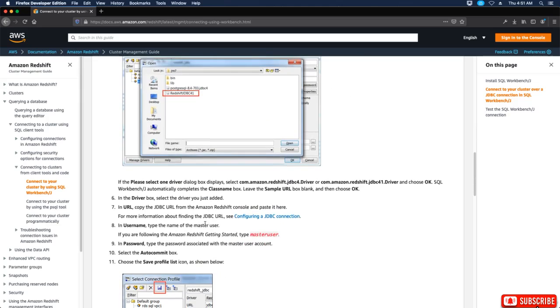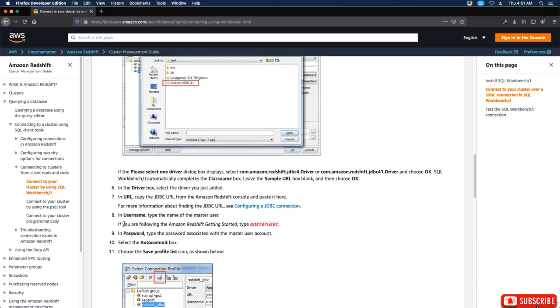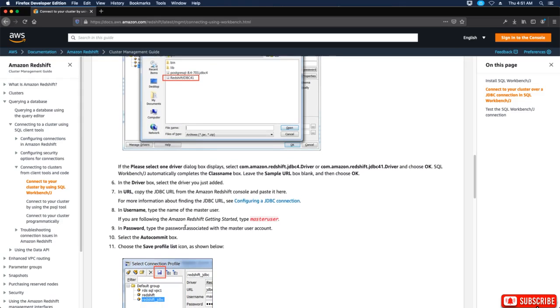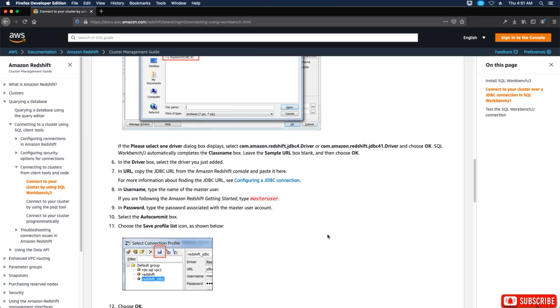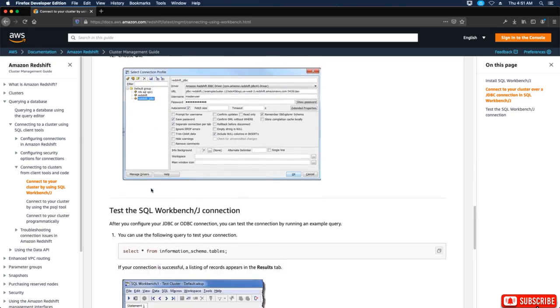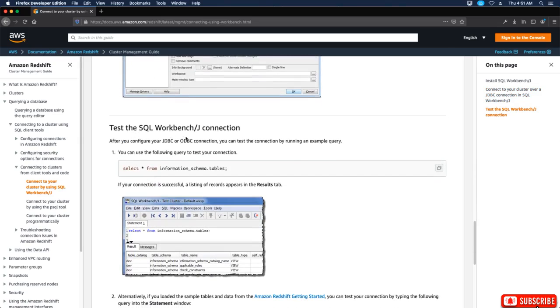In the driver box, select the driver you just added, and for URL, copy the JDBC URL from the Amazon Redshift console and paste it in here. In the username, type the username of the master user. In password, type the password associated with the master user account. Select the Auto Commit box. Choose the Save Profile List icon as shown below. Choose OK, and then test the SQL Workbench connection.